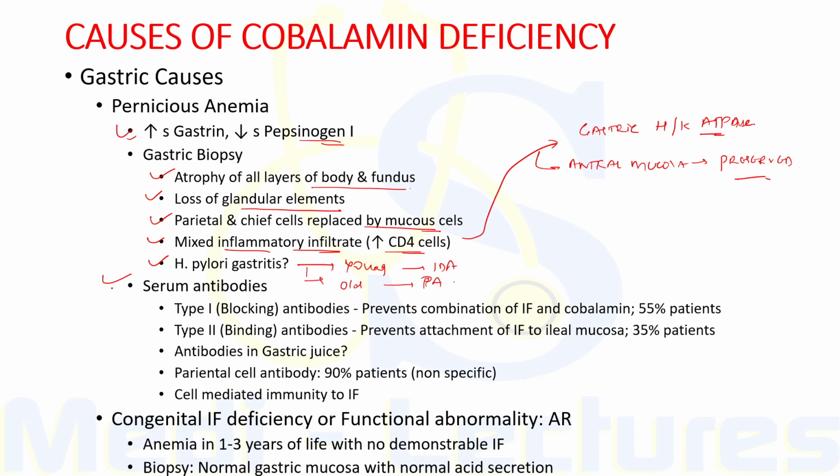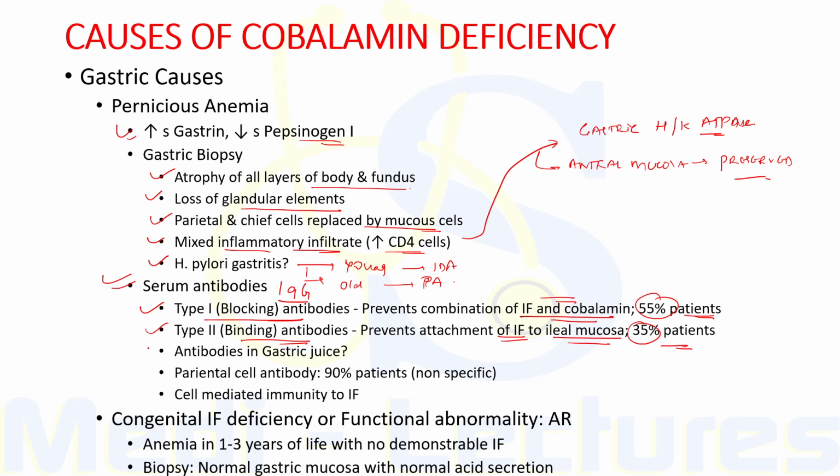Now, when we test for antibodies in pernicious anemia, two types of IgG antibody, immunoglobulin G antibody, may be found in sera of patients with pernicious anemia. So, type 1 or blocking antibodies prevent the combination of intrinsic factor with cobalamin. These are present in 55% of the patients, while type 2 or binding antibodies prevent the attachment of intrinsic factor to the ileal mucosa. These are present in 35% of the patients.